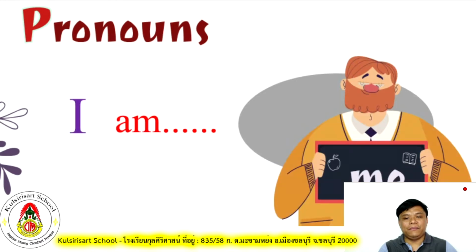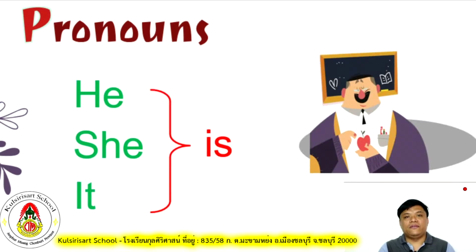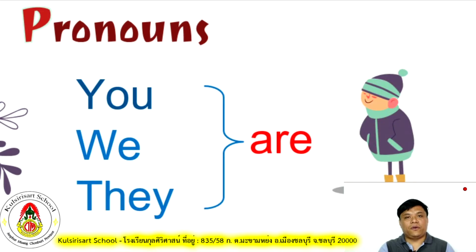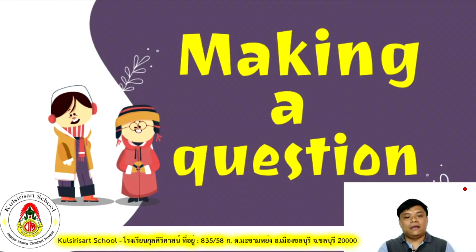For example, we have here the be verb am. In affirmative statements, you will say I am. For singular pronouns like he, she, and it, you will say he is, she is, and it is. But for plural pronouns, you'll say you are, we are, and they are. But making a question is different.